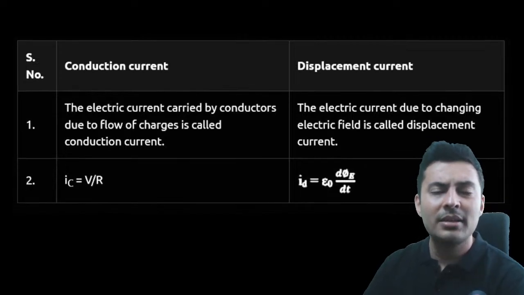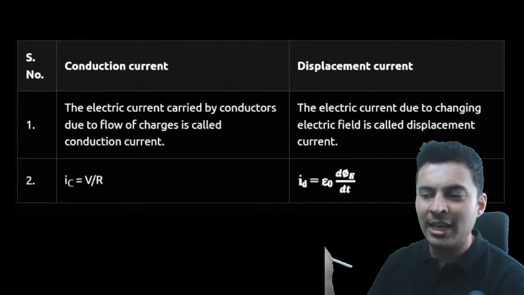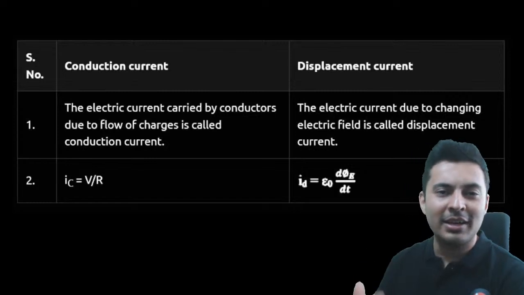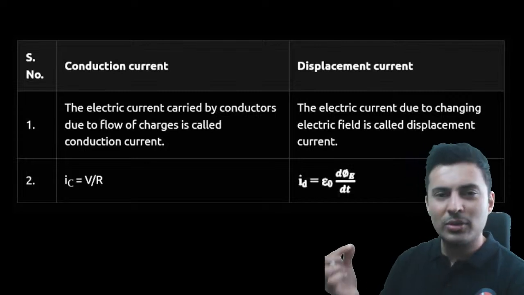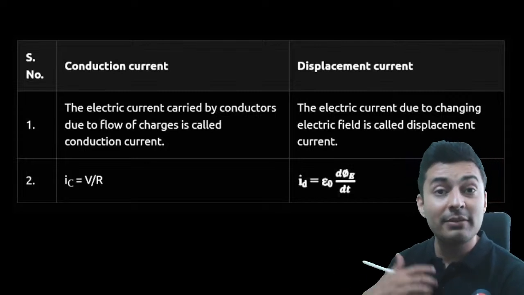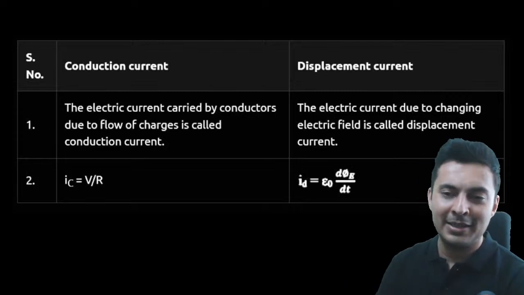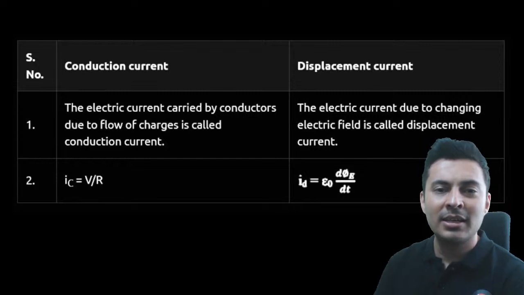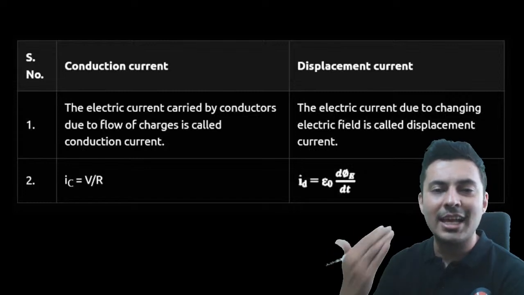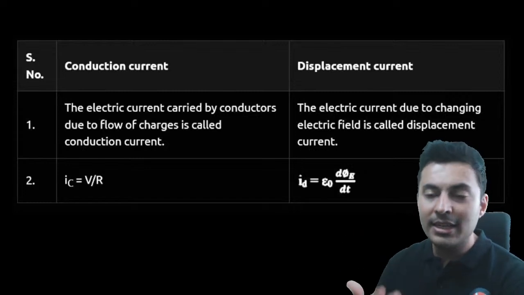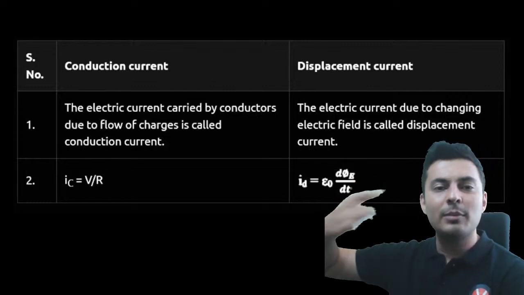Now, the difference between conduction current and displacement current is that conduction current is the actual current, and it is because of actual charges flowing inside a wire, like the electrons flowing inside a wire make up the conduction current. Whereas displacement current is not because of actual charges which are moving, it is because of the changing field, which behaves like a normal current. So displacement current is not due to the actual motion of the charges, but because of the changing electric field.